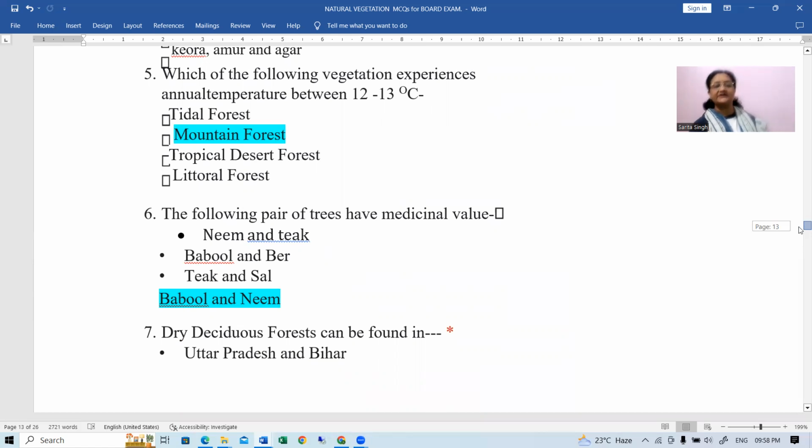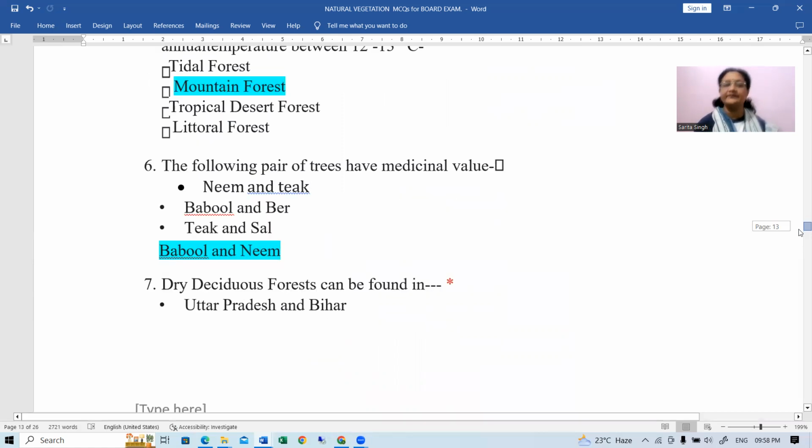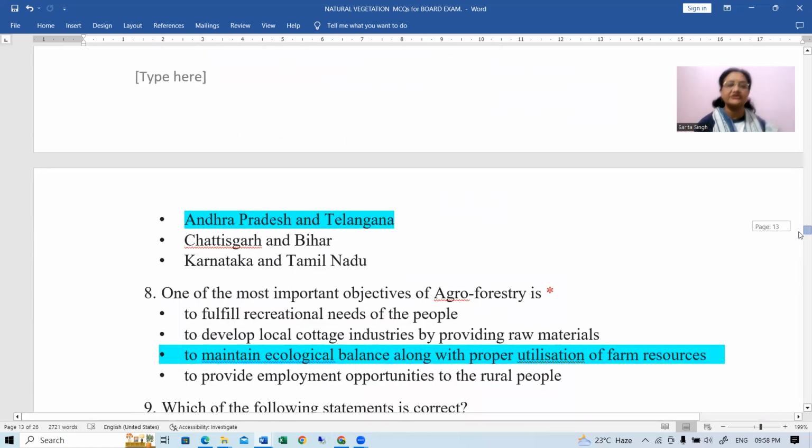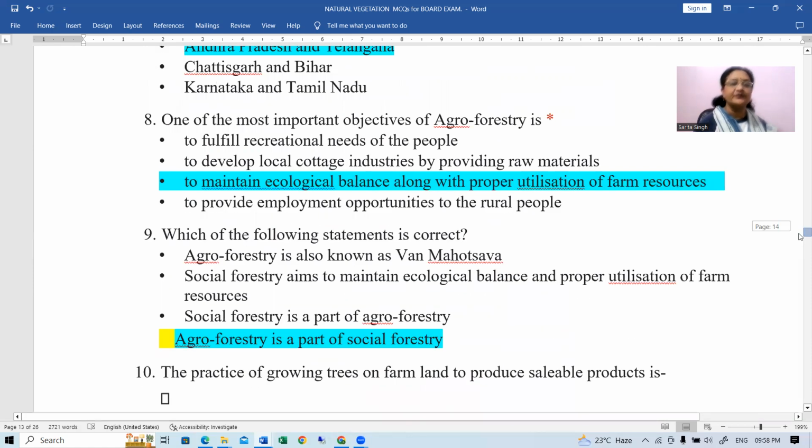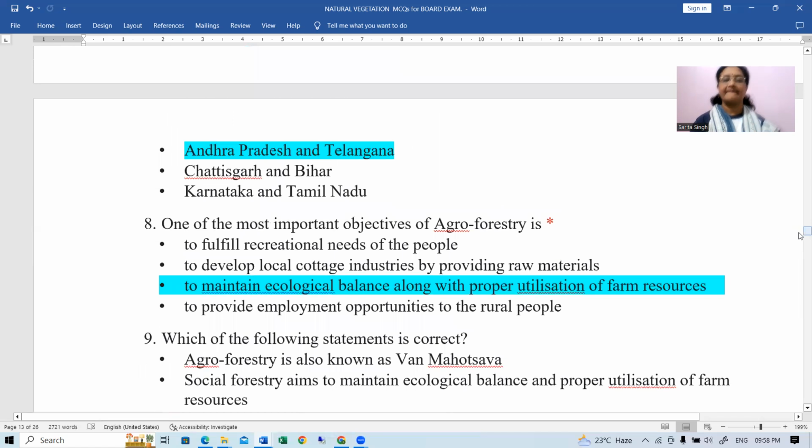Next question है, dry deciduous forests can be found in Uttar Pradesh, Bihar, Andhra Pradesh, Telangana, Chhattisgarh, Bihar, Karnataka, Tamil Nadu. It's going to be Andhra Pradesh and Telangana. Okay. Next question, one of the most important objectives of agroforestry is to maintain ecological balance along with proper utilization of farm resources. That is the main objective of agroforestry.